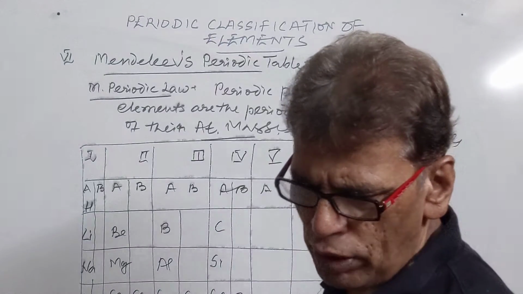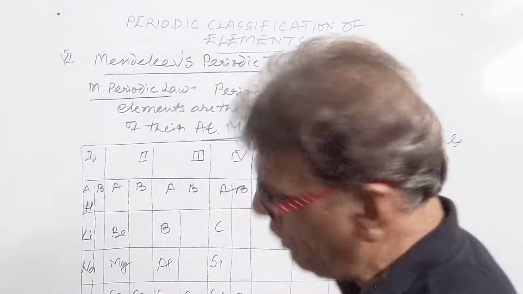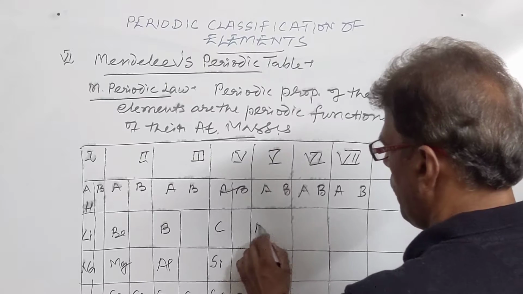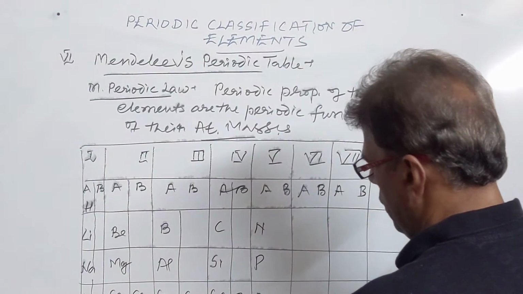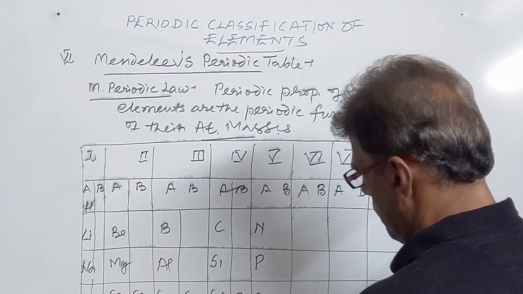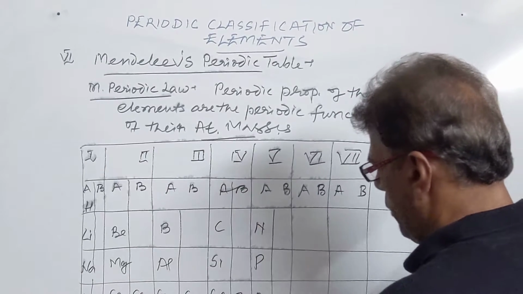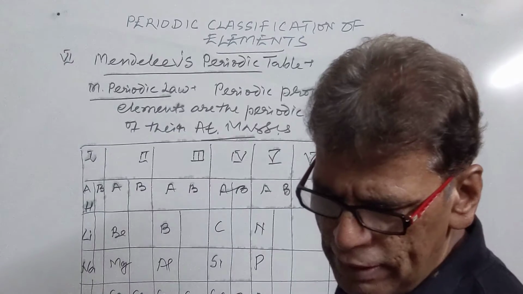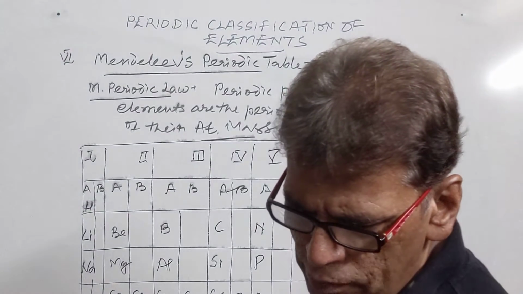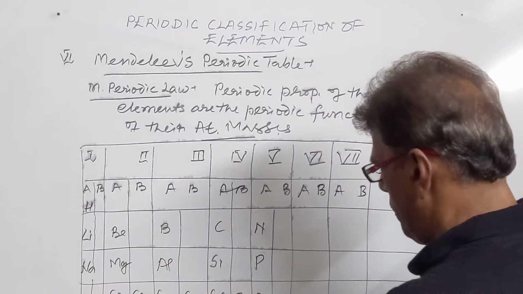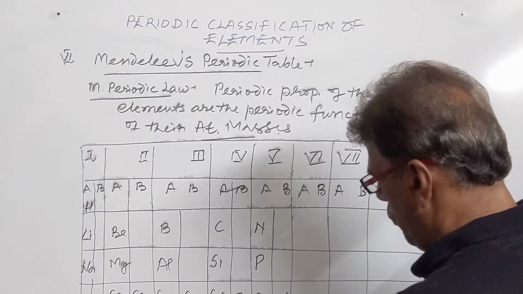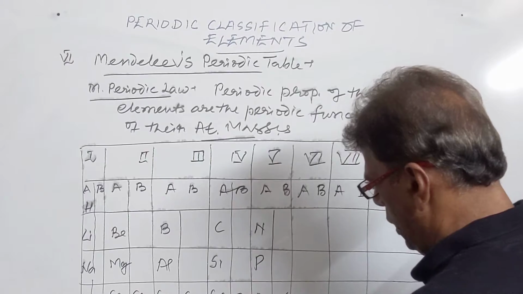The fifth group, as usual, contained the nitrogen family: nitrogen, phosphorus, arsenic, antimony, bismuth. And the B part of this group contained vanadium, which was present along with arsenic, niobium, and tantalum. Vanadium, niobium, and tantalum, these were the elements.